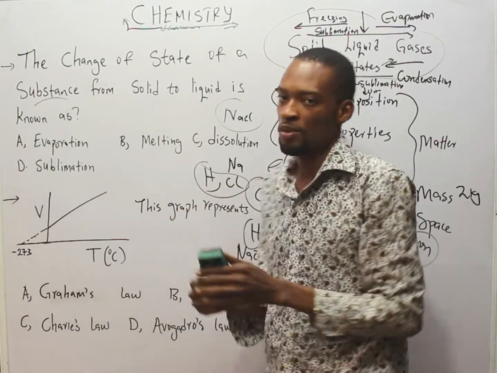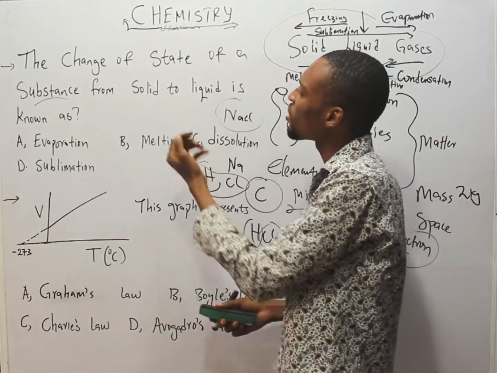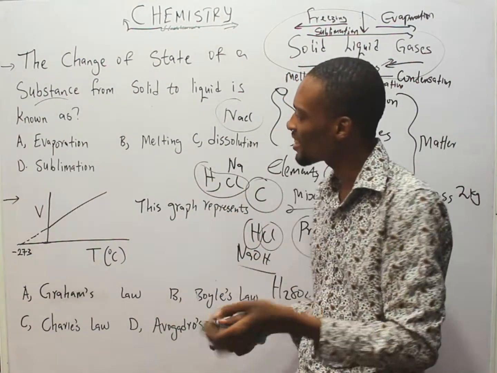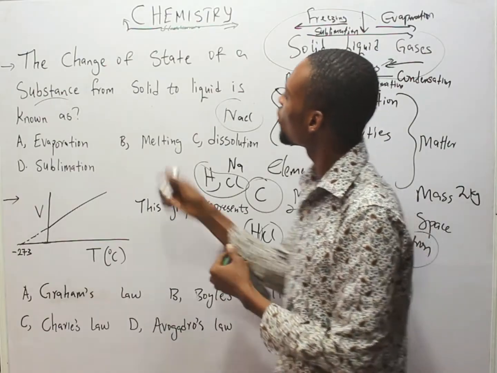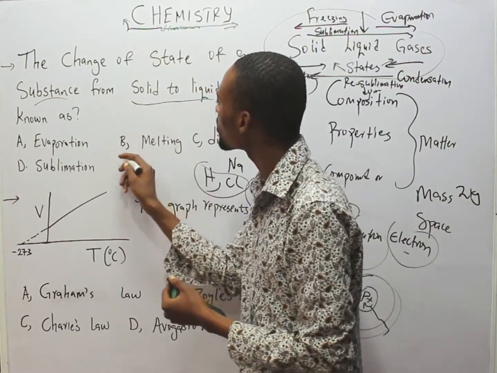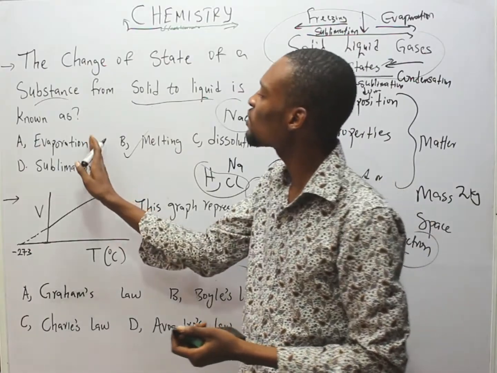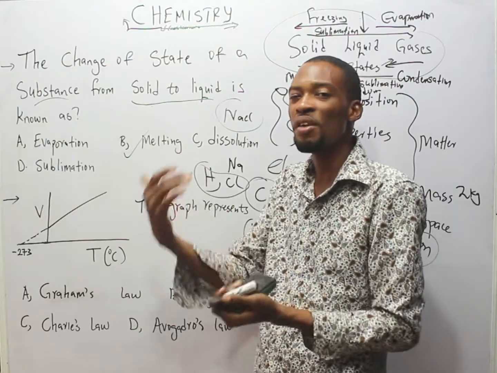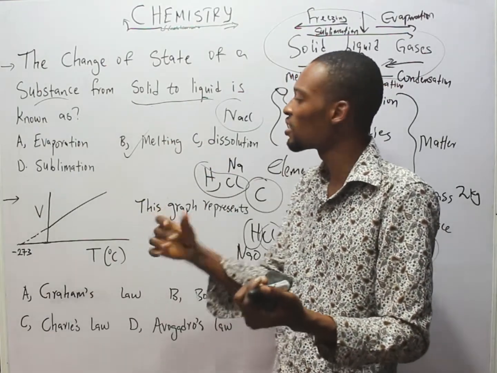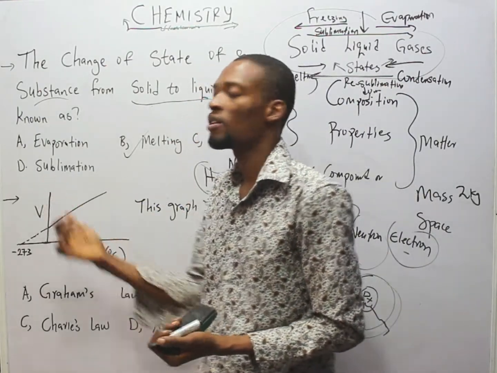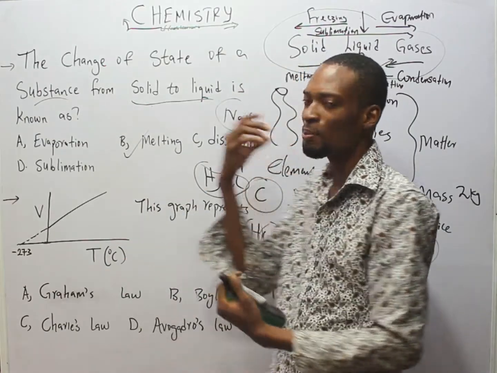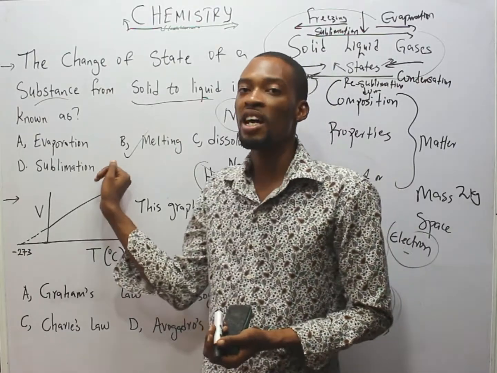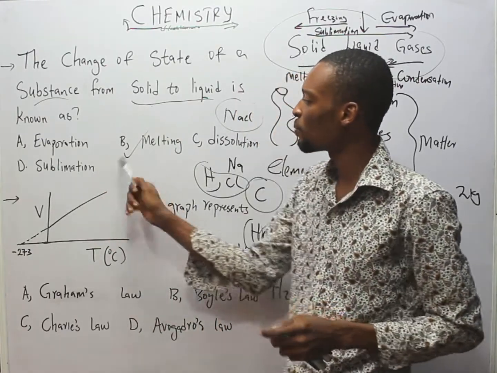Now, back to the question. The change of state of a substance from solid to liquid, like I already explained, is melting. And I said from liquid to gas is evaporation. Salt dissolves in water, so that is dissolution. While sublimation is from solid to gas without passing through the liquid state. I gave you an example, ammonium chloride. I also said camphor sublimes.